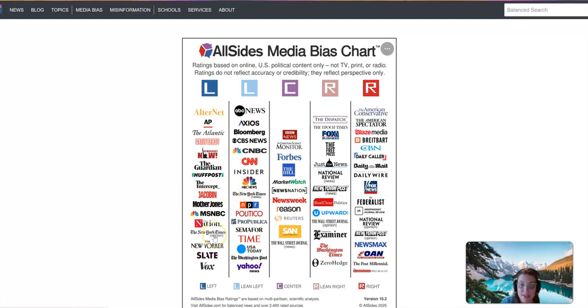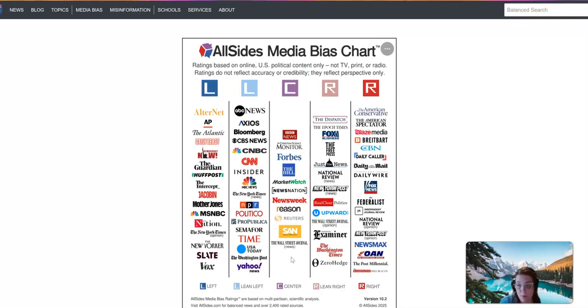Its opinion section is listed as left-leaning. And of course, if you read or watch any of these news sources, you can probably find an example of something that doesn't neatly fit into the category that it's categorized as. But this is in general where these different news sources fall.